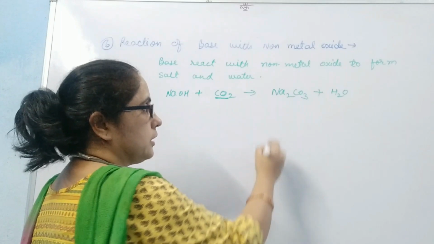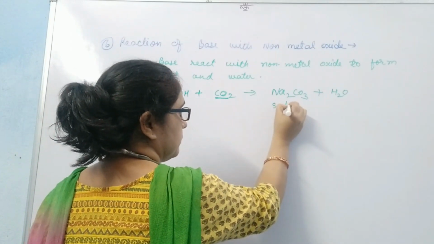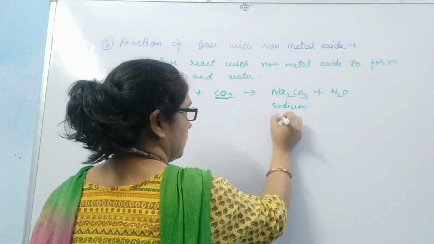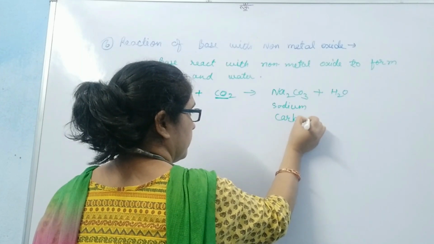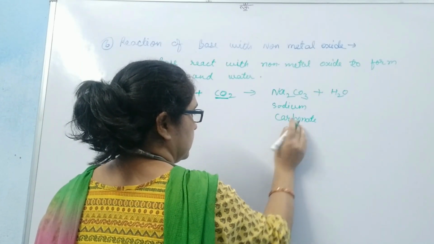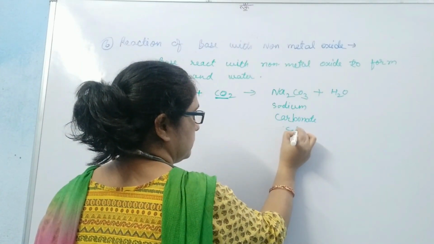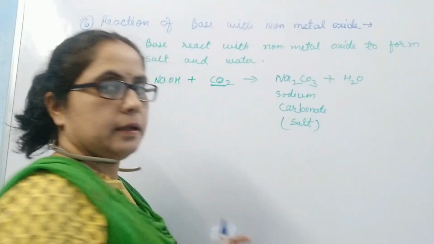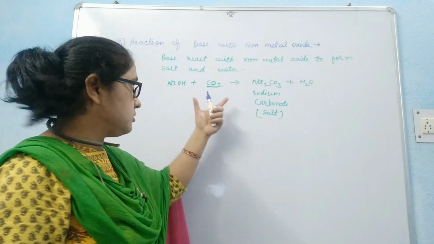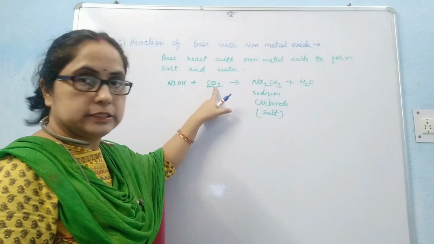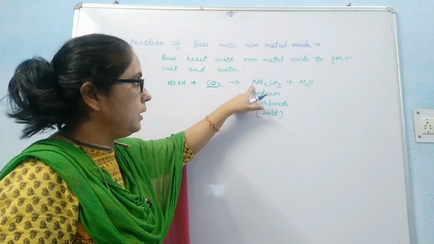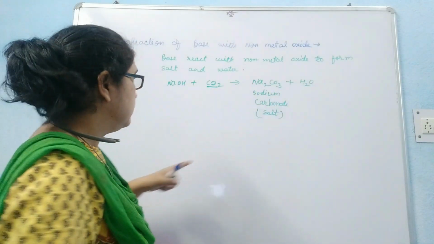This Na2CO3, sodium carbonate, is a type of salt. It means bases react with non-metal oxide to form salt and water.